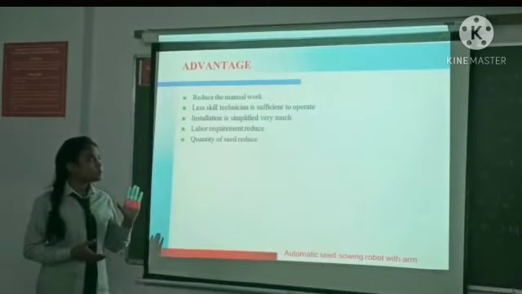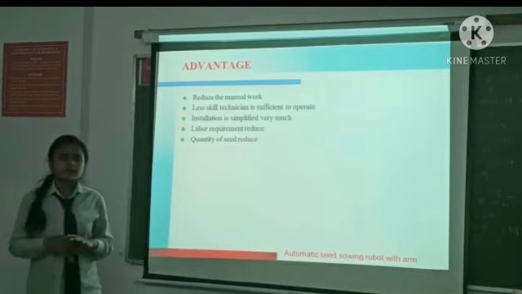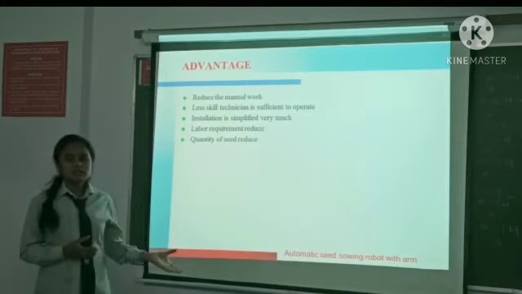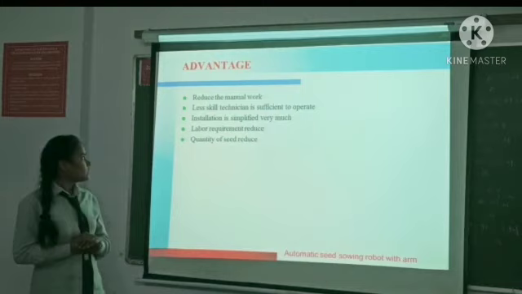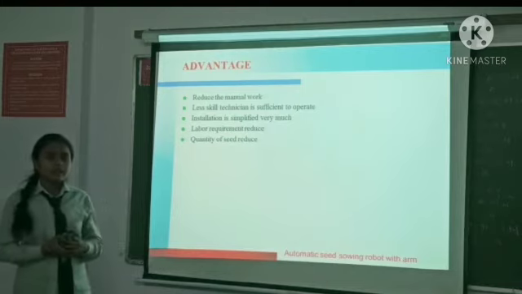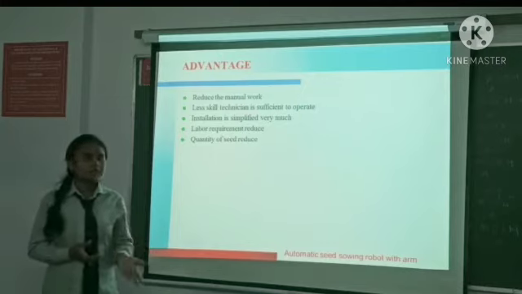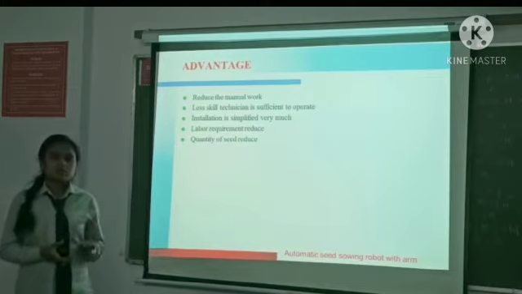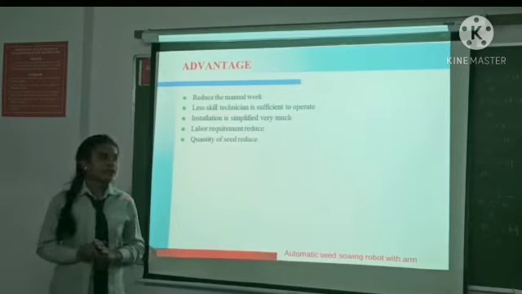Firstly, it reduces manpower. As we know, in farming many people are required for cropping and digging, so by using this system we can reduce manpower. Then, a less skilled technician is sufficient to operate it. There are fewer components and less requirement of other materials. Next, installation is very simple because it is operated on a 12 volt battery.